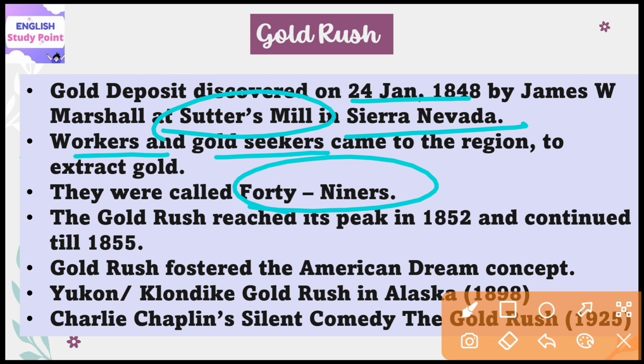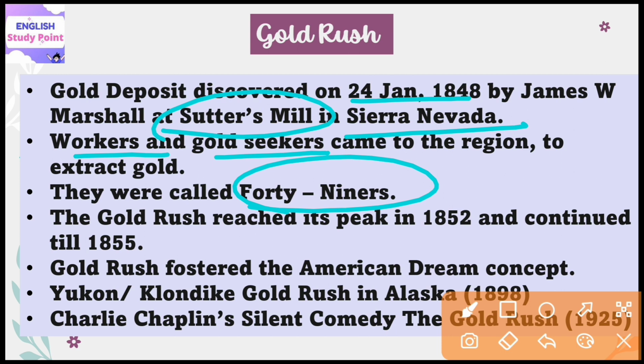But when they were in this process of extracting gold, they encountered the harsh reality of utmost hard work, and during this process they also found loneliness, homesickness, and physical danger surrounding them, and also too much illness, and they thought that they were approaching death. So these are the problems they faced when they came to extract gold from this place which is situated in California.